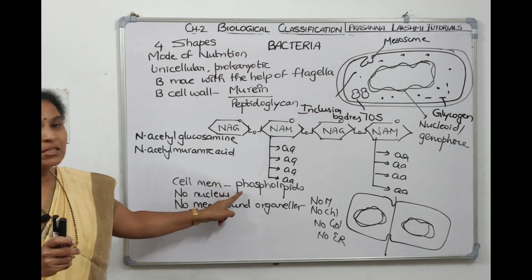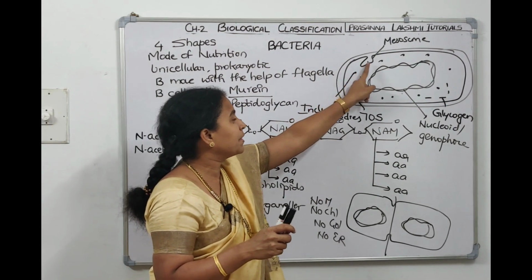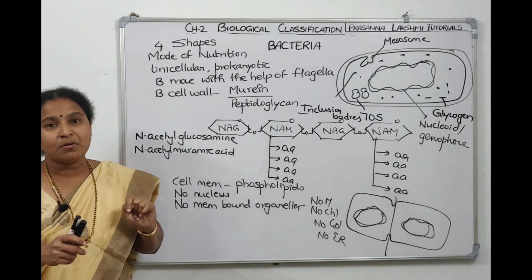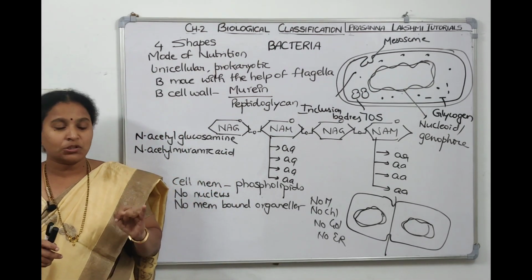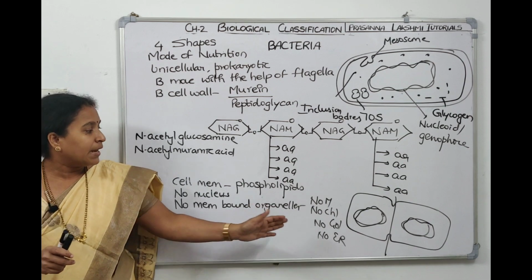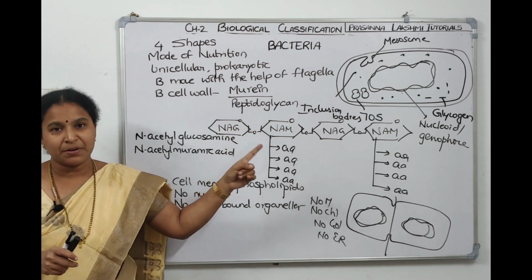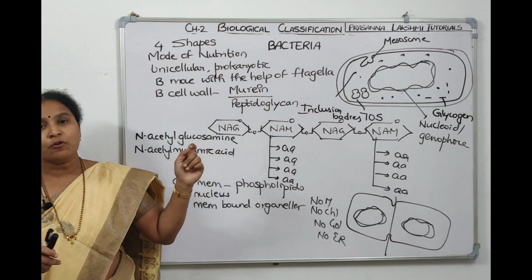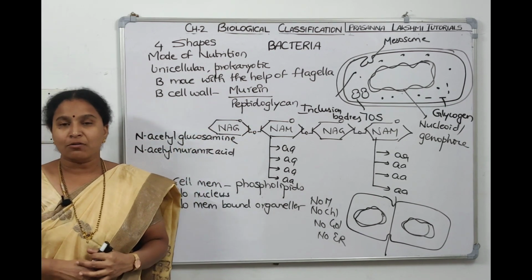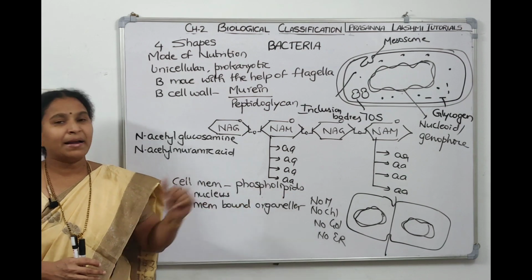Now the cell membrane is phospholipids. The cell membrane has infoldings which are called mesosomes, which help in respiration. Any membrane bound structures are not there. No nucleus, no mitochondria, no Golgi, no ER. Then next, it has 70S ribosome. Bacterial ribosomes are of 70S type. Then they have reserve food material in the form of glycogen. They have inclusion bodies also. They show asexual reproduction by binary fission.